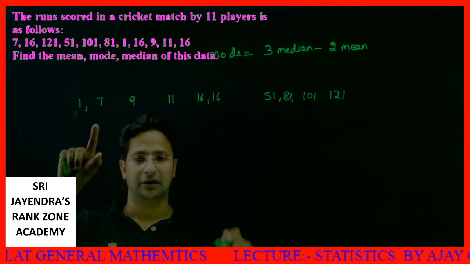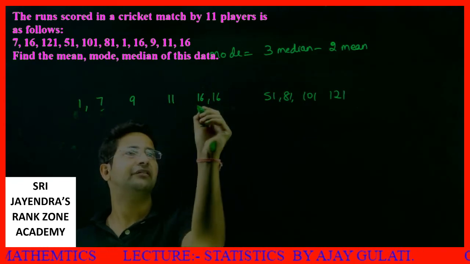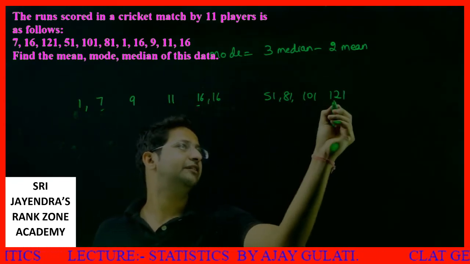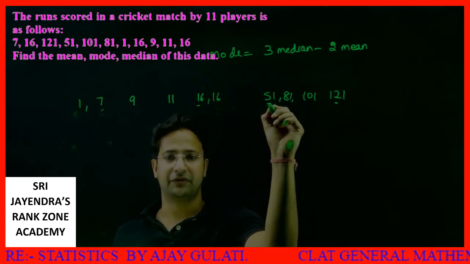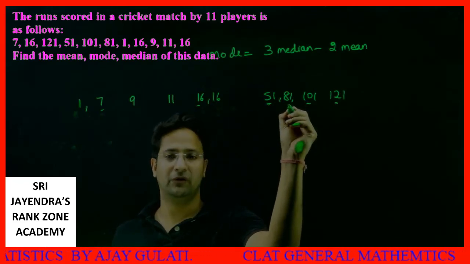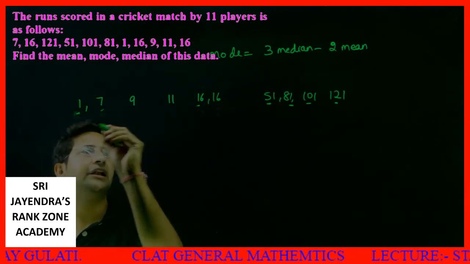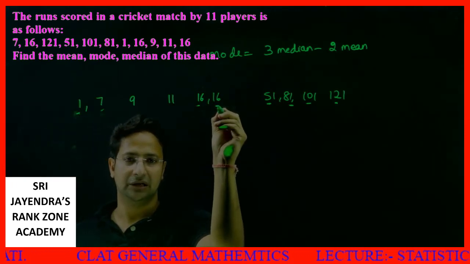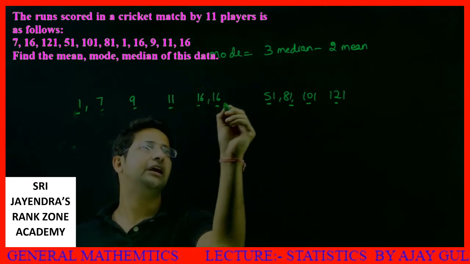Let me check. Let's start from 1. 7. This is done. After 7 we have a 16. After 16 we have a 121. After 121 we have a 51. After 51 we have 101. After 101 we have 81. After 81 I have a 1. Then I have a 16. Then I have a 9. Then I have a 11. Then I again have a 16.